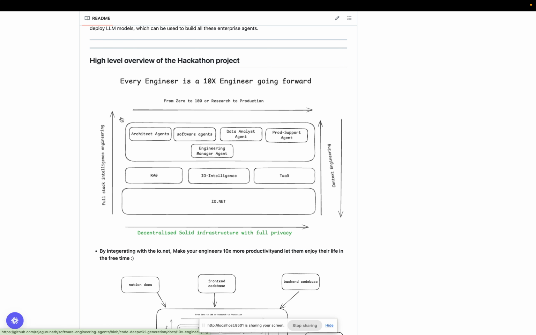Each agent has a different workflow and execution style, and their workflow is powered by a durable execution engine, DBOS. They can resume where they left off. They are fault tolerant, they can retry if they fail something, and they can wait for an approval, human in the loop. All of this is possible with the DBOS integration. The major thing is human in the loop: all these agents can wait for your approval to proceed and then perform a particular action. That's one of the technical aspects of it.